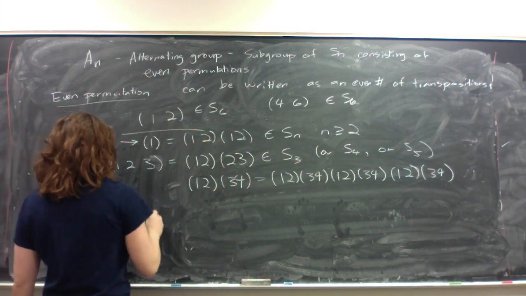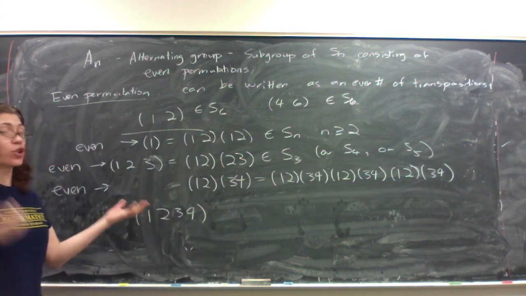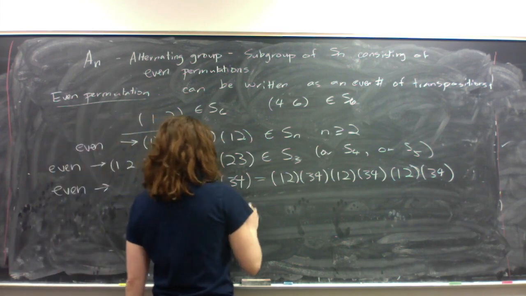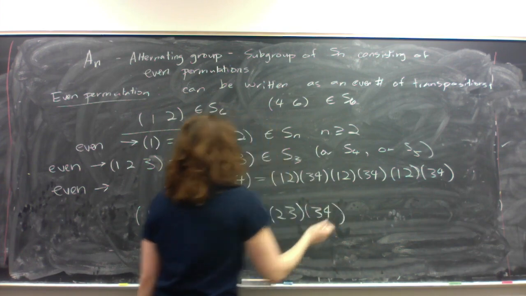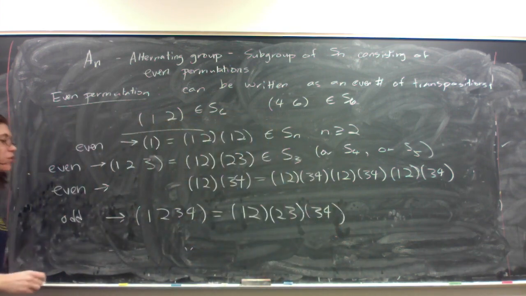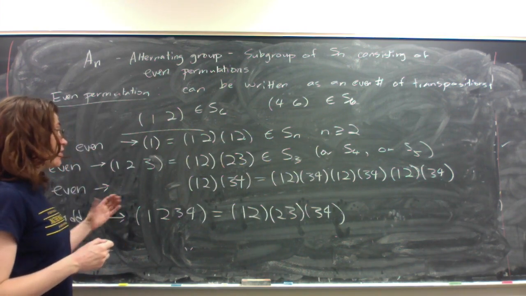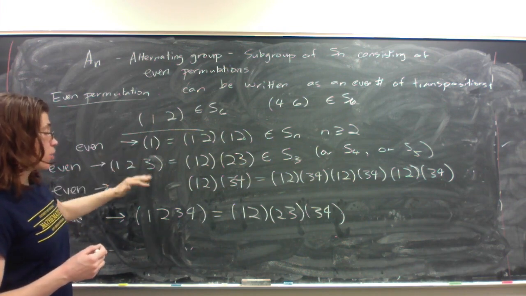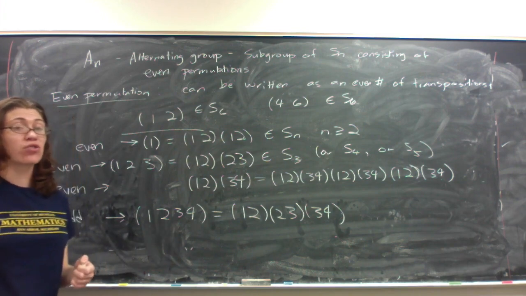However, the cycle (1 2 3 4), which has 4 numbers, you might think should be even because there's 4 numbers here, but it can be written as a product (1 2)(2 3)(3 4), which means that it's odd. And one of the parts on the adventure sheet from last time proves that a permutation can either be even or odd. It can't be both. And we use matrices to prove this.